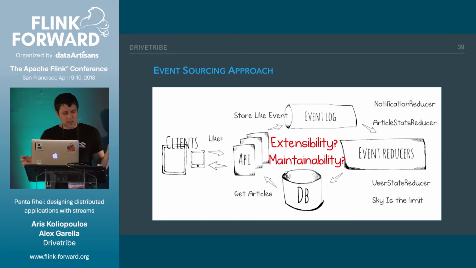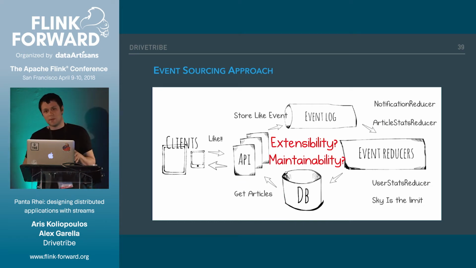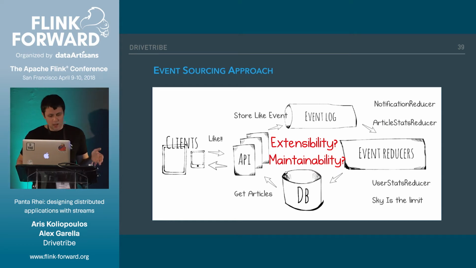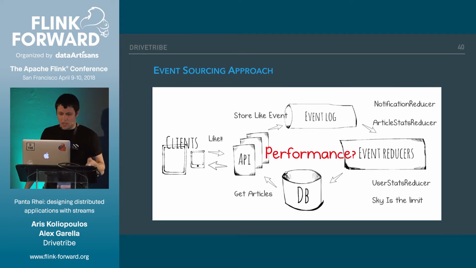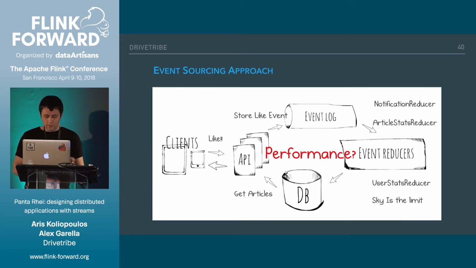So how does this compare with the initial problems that we had, the initial checklist of issues? Well, it's fairly extensible and fairly maintainable because the ingestion and processing logic are completely decoupled. And since we can compose the various stream processors together into a solution and just remove a few, add a few according to our needs, it seems that we can scale our code base without having to decouple things every time. As far as performance is concerned, we have materialized views already in the database, which means that we can fetch and sort everything in a single query.